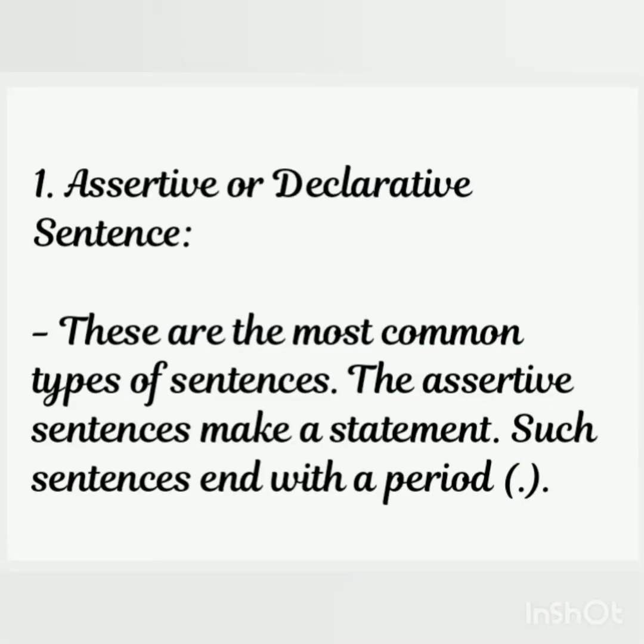At first we will study about the assertive or declarative sentence. These are the most common types of sentences. The assertive sentences make a statement. Such sentences end with a period. This kind of sentence gives us information.